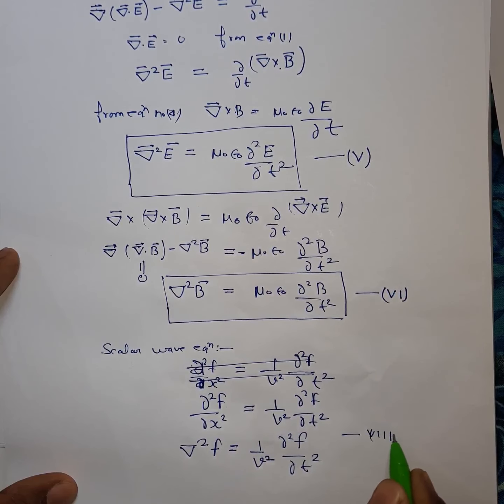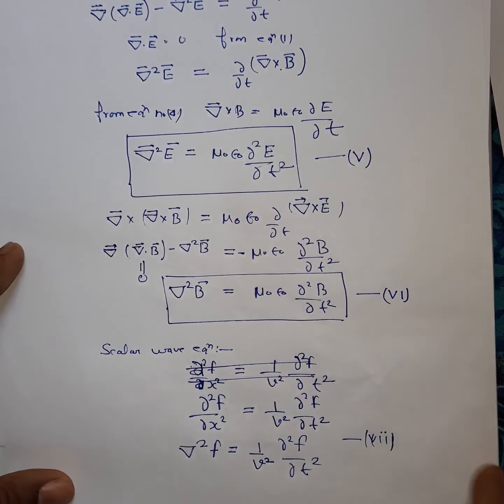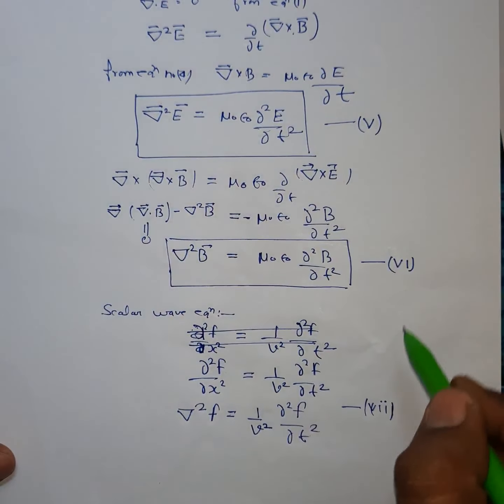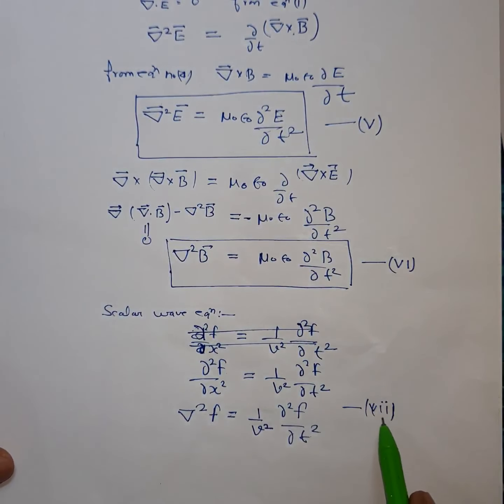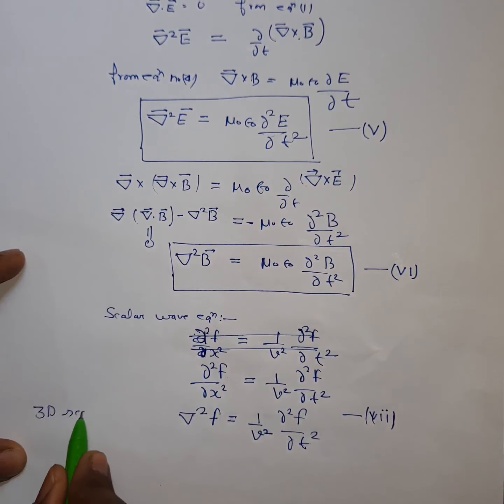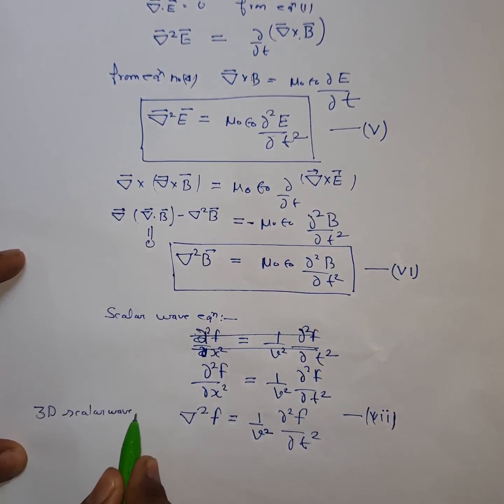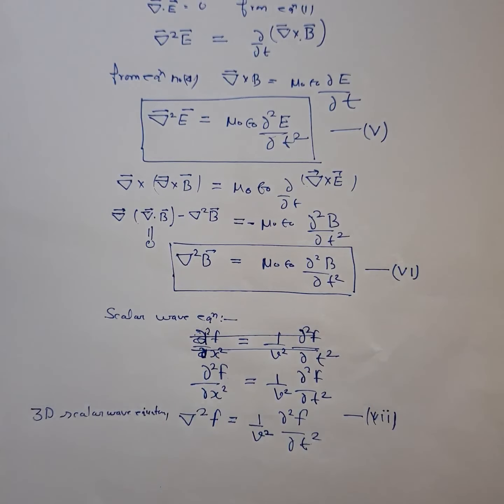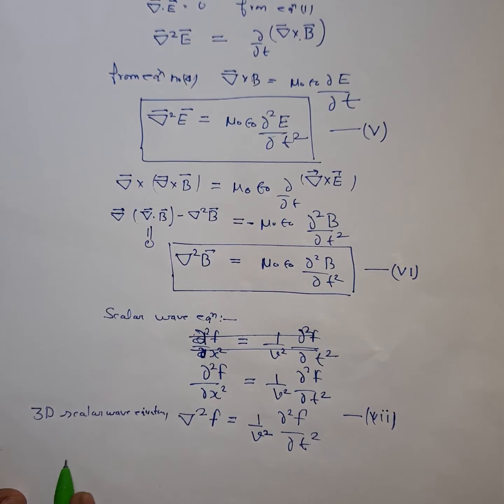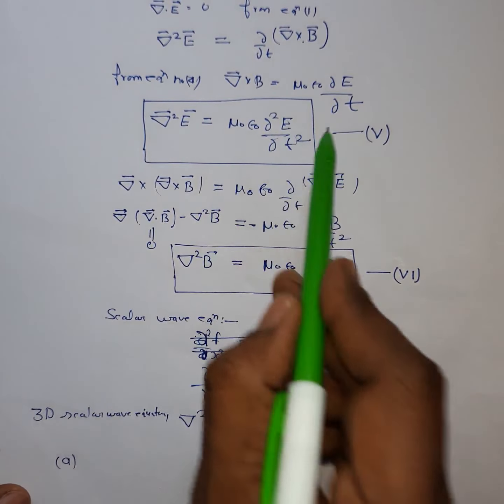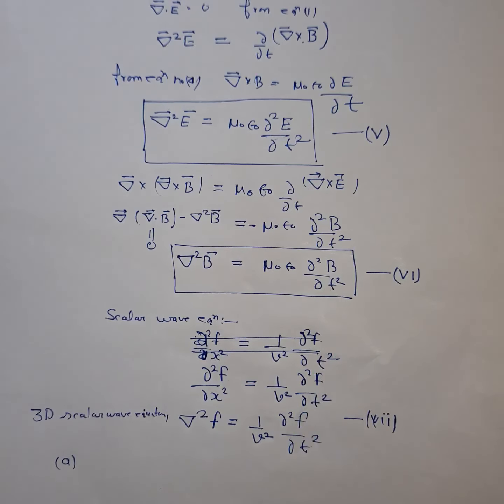This is your equation number 7. So if you compare equations 5 and 6 with equation number 7, the three-dimensional scalar wave equation, this is the wave equation for the electric field and this is the wave equation for the magnetic field.